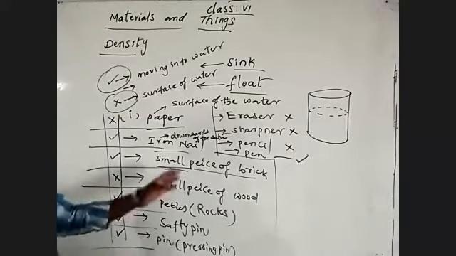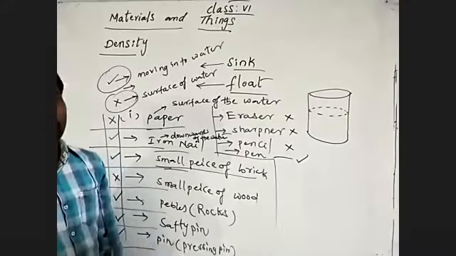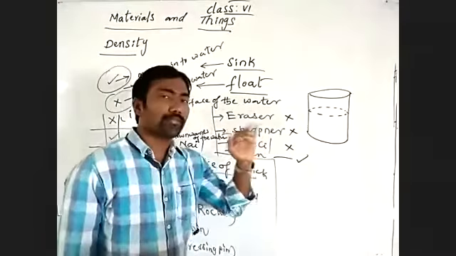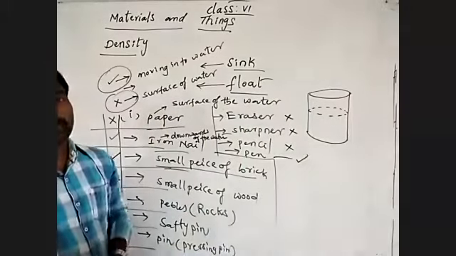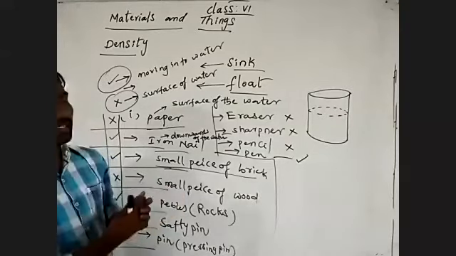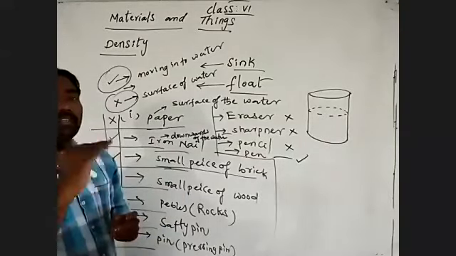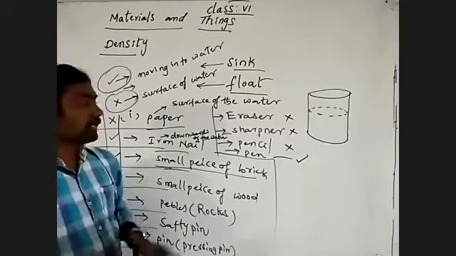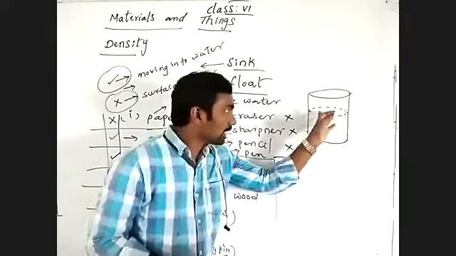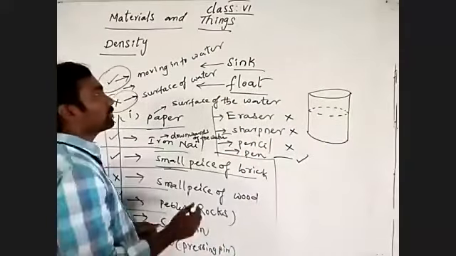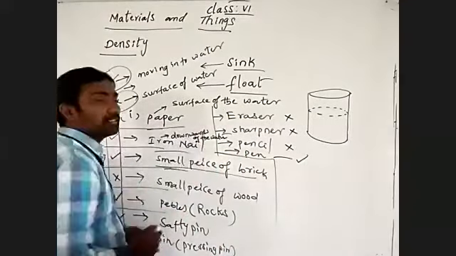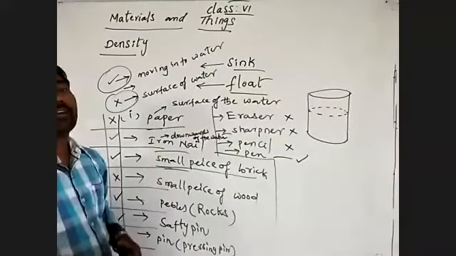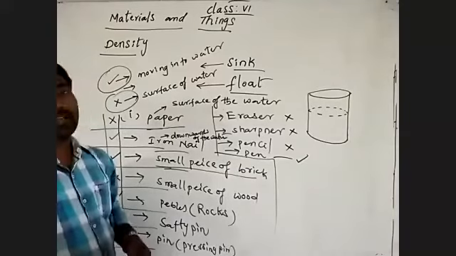The materials which stay at the surface of any water, we can call floating materials or floating bodies.